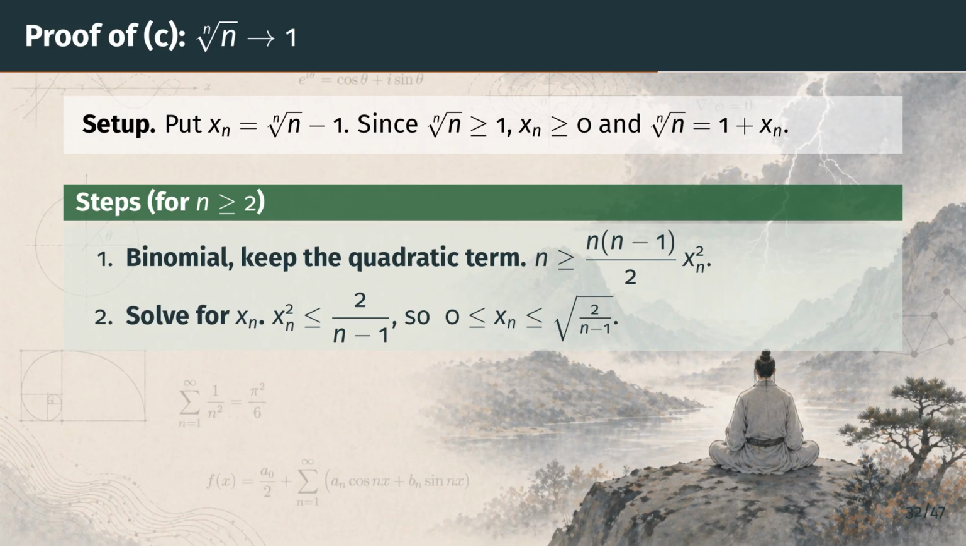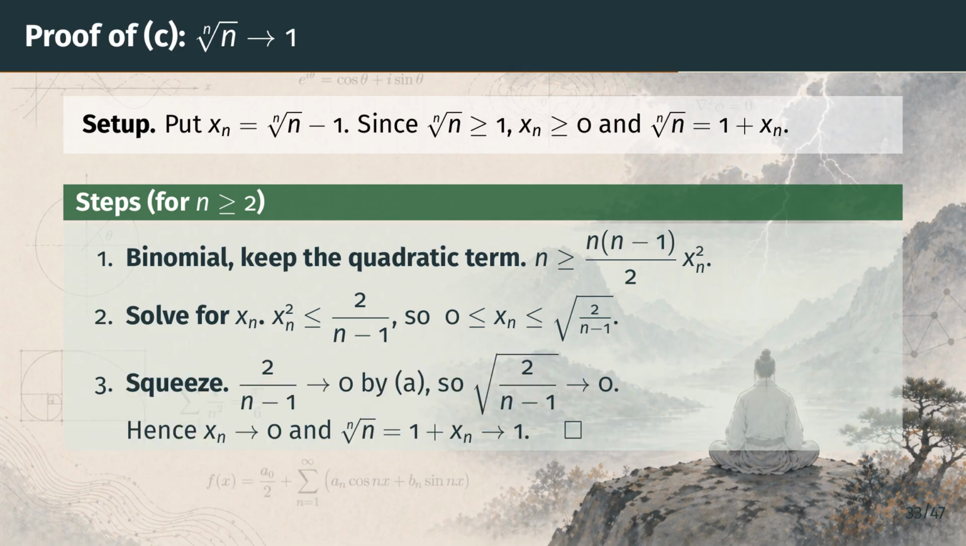Step 2 isolates x sub n, exactly as we did in Part B. Dividing the binomial bound through by n times n minus 1 over 2 gives x sub n squared is at most 2 over n minus 1. Taking square roots gives the bound on the slide. X sub n is non-negative, and at most the square root of 2 over n minus 1. Again, the aim was an explicit upper bound that visibly shrinks to 0, and now we have one.